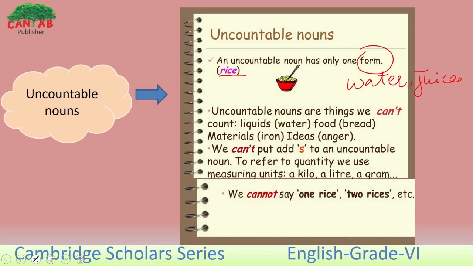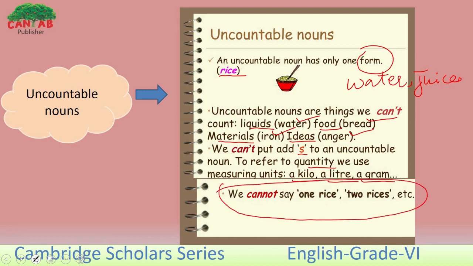Here, uncountable nouns are things we can't count. Liquids like water, food like bread, materials like iron, ideas like anger, love or hate. We can't add s to an uncountable noun. To refer to quantity, we use measuring units like a kilo, a liter or a gram. We simply can't say one rice here or two rice here. No, we can't say that.